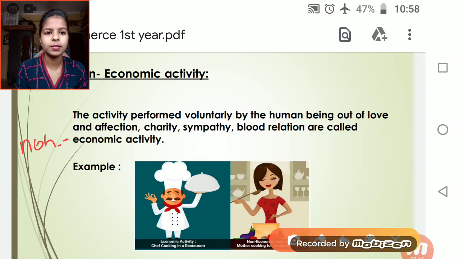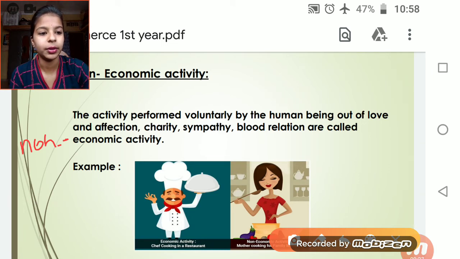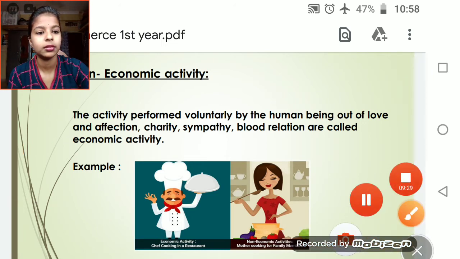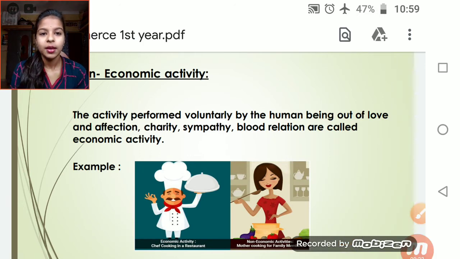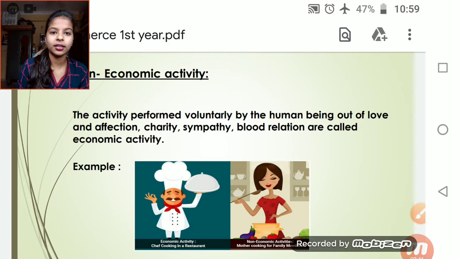Sympathy comes under this also. Blood relation: for example, if my sister is in need of help, I will go and help her without expecting anything. That is also blood relation. You know about blood relation. So the activity which is performed voluntarily without expecting anything is called non-economic activity.